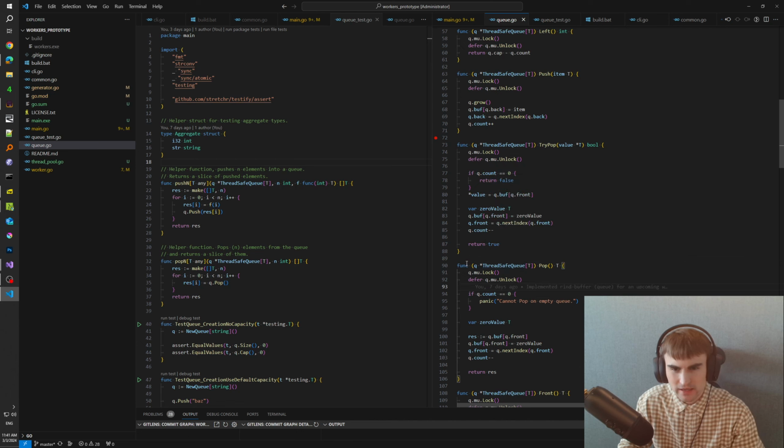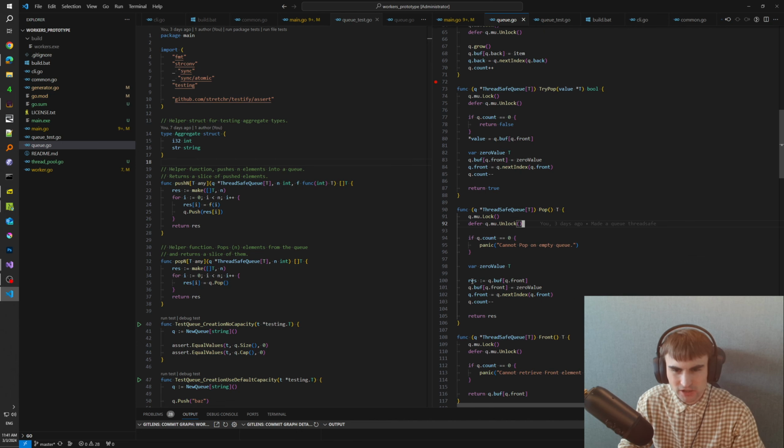And we have a pop function which does pretty much the same, and technically we could have collapsed them into a single one and put the common functionality in a separate function and then use them. You can see clearly that it can be extrapolated into a separate function. But the difference is that we panic when we try to pop an element on an empty queue, and we have to lock as well.